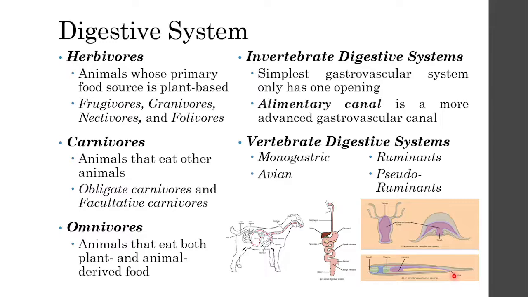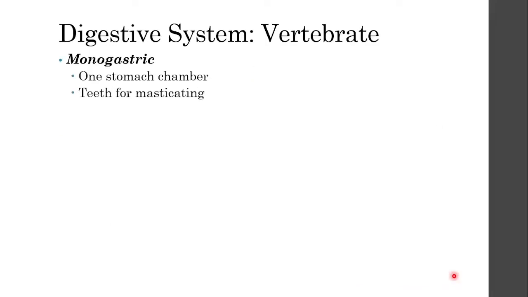So let's differentiate this more. Monogastric, meaning one stomach chamber. For most of the monogastric animals, such as humans, we have teeth. Teeth are very important because they help us masticate. Masticate means to chew, and masticating foods usually leads us to having the bolus. Bolus is basically the chewed food in your mouth, and chewing your food starts to break down those materials that you need in order to digest and absorb the nutrients in your food.